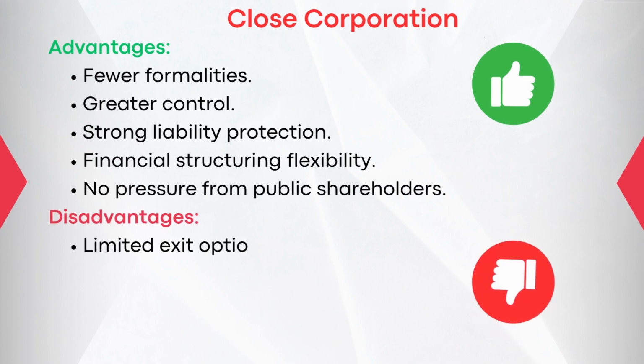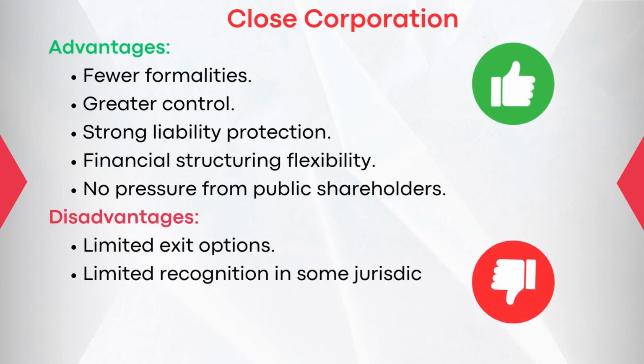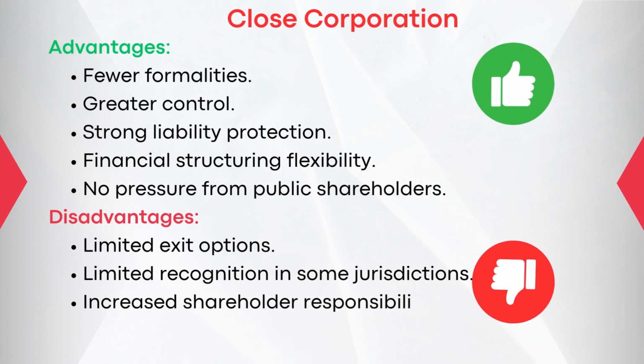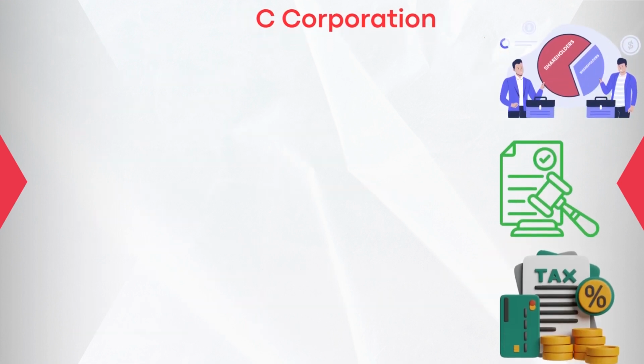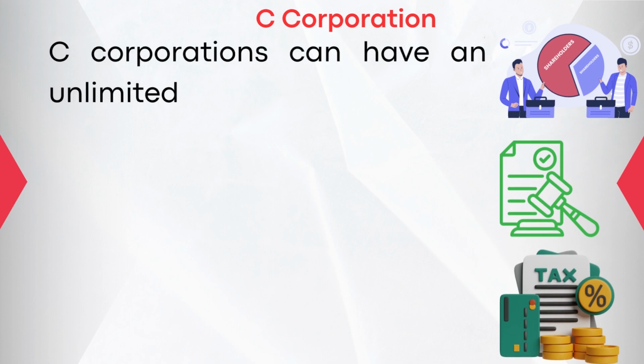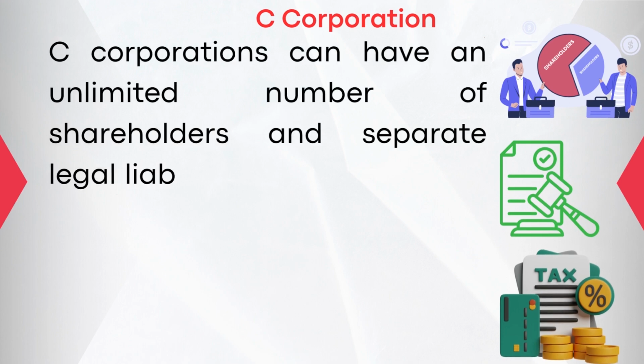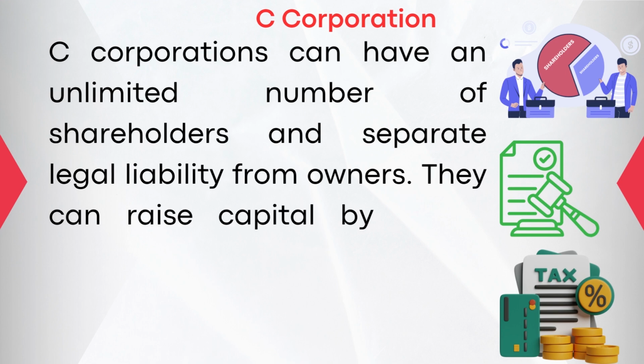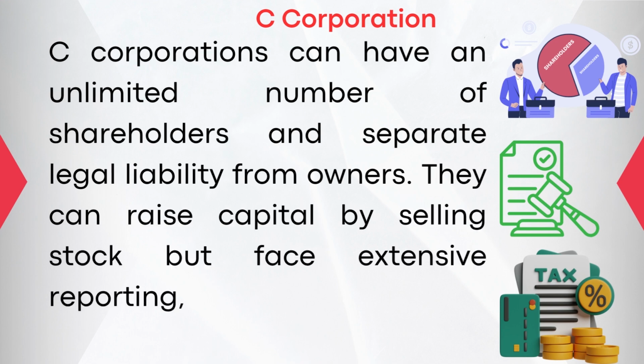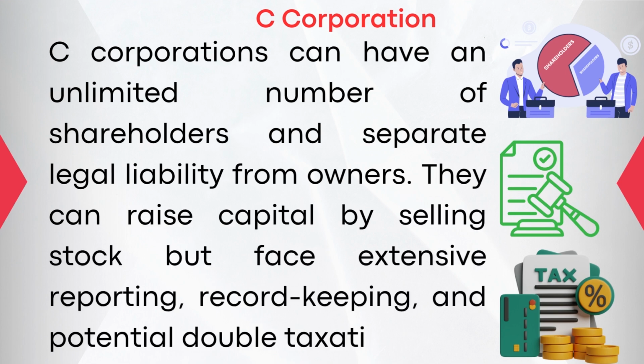Disadvantages: limited exit options, limited recognition in some jurisdictions, increased shareholder responsibilities, no public stock offerings. Number 9. C Corporation. C corporations have an unlimited number of shareholders and separate legal liability from owners. They can raise capital by selling stock but face extensive reporting, record keeping, and potential double taxation.